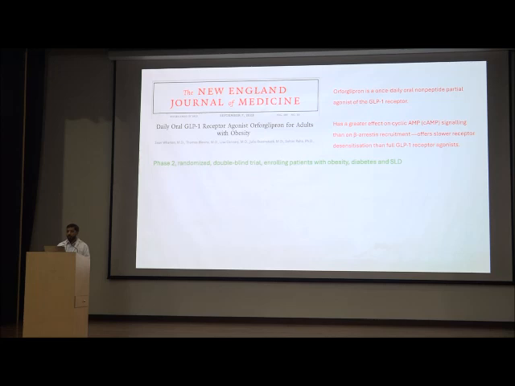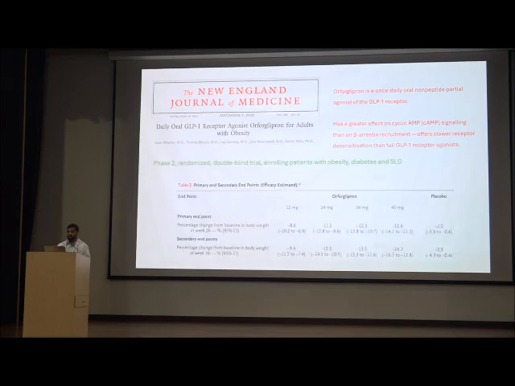Orforglipron is a once-daily oral non-peptide partial agonist of the GLP-1 receptor, and it has a greater effect on cyclic AMP, and also because of the slow degradation, it has a longer effect. And it showed that the percentage change in the body weight with orforglipron at 12 mg was minus 8.6, 24 mg minus 11.2, 36 mg minus 12.3, and 12.6 versus placebo.